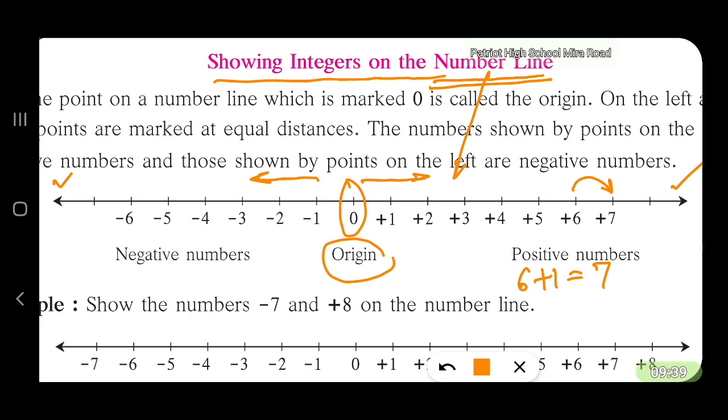Then if we move from 7 to the next, what will be the number? It will be +8. Right, you are right. And further, if we move one step further, what will be the number? Yes, it should be +9. So 9 is bigger than 8, 8 is bigger than 7, 7 is bigger than 6, 6 is bigger than 5. It is like that.